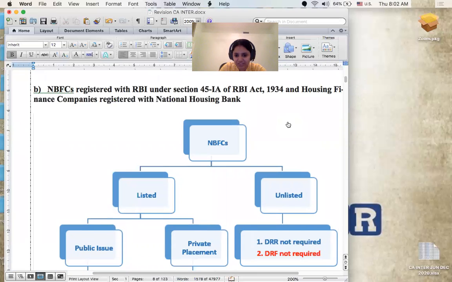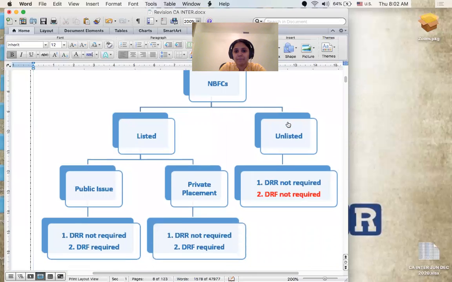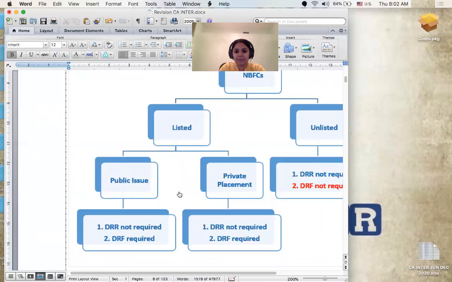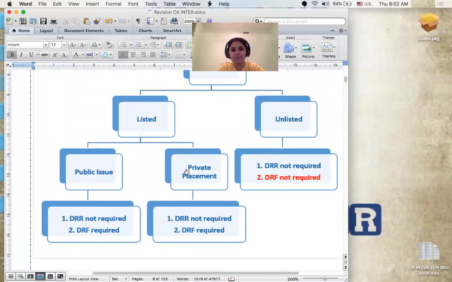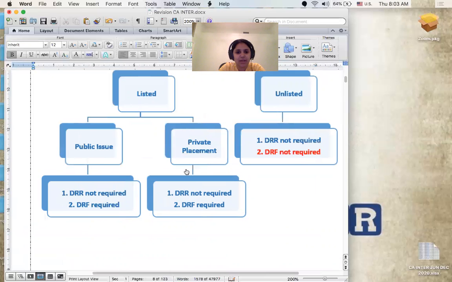Whether or not they are listed or unlisted, when they are listed, the provision goes like this. If an NBFC is a listed NBFC, ma'am, give me an example for a listed NBFC. Sundaram Finance is an example for a listed NBFC. Shriram Finance is an example for a listed NBFC. And then I would say Kotak, and First Leasing Company is one listed NBFC. We have a lot of listed NBFCs in India, bigger names and smaller names are also there.